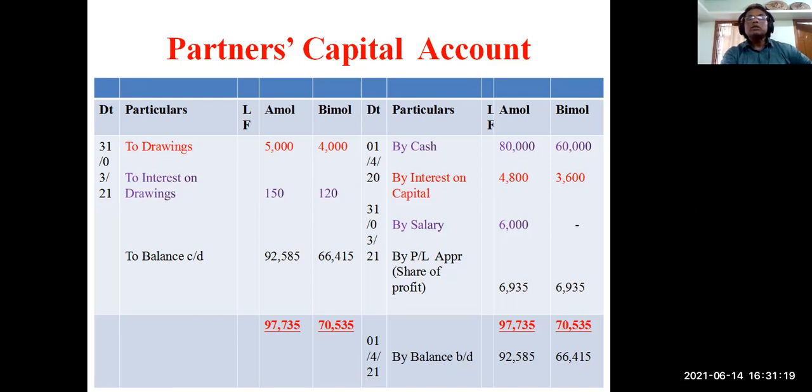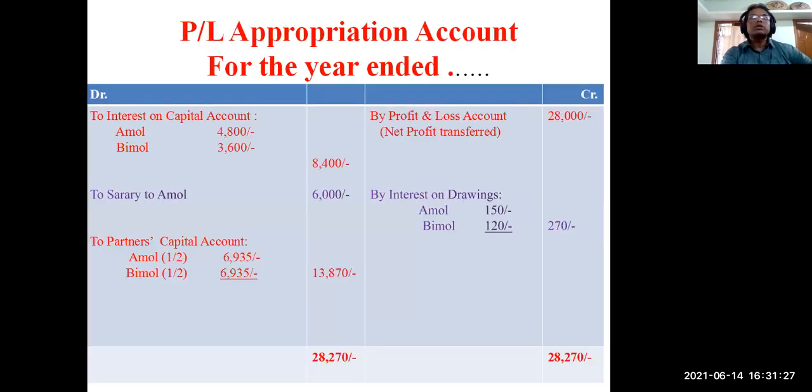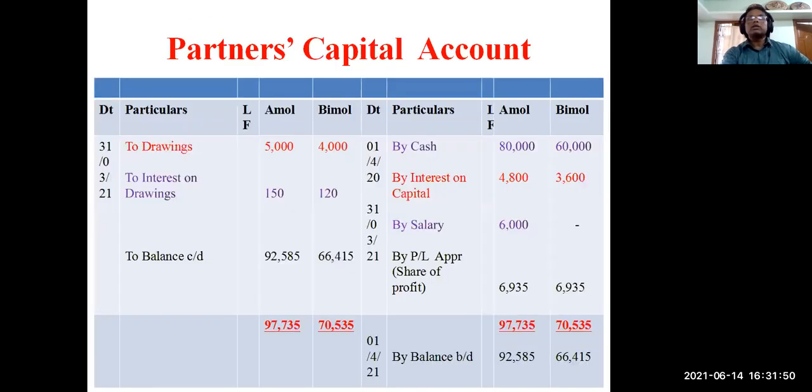Then what is there by profit and loss appropriation account? Yes, in the last account, on the debit side of the profit and loss appropriation account, you wrote to partners' capital, share of profit. You can also write to share of profits, Amol this much and Bimol this much, instead of writing capital or current. So 6,935 is coming to the debit side of the profit and loss appropriation account, so it will go to the credit side of the capital account. So I've written by P&L appropriation account, share of profit 6,935. Now all entries are over.